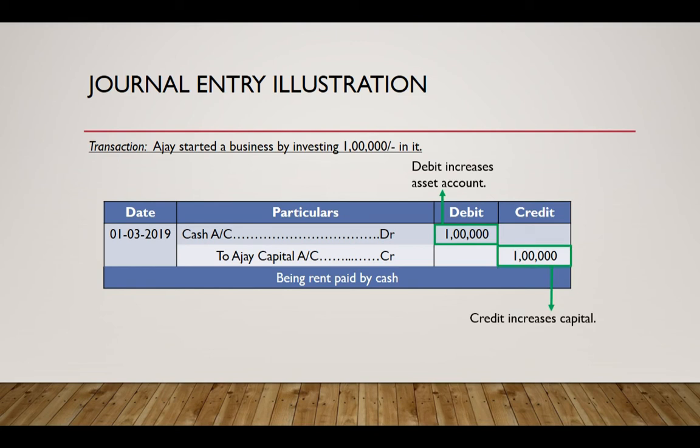Although the cash belongs to the owner, we still say that there is an increase in cash to the business, because from the business perspective we can say that the business now has rupees 1 lakh with it, which it can utilize. And in order to denote who invested the money and the increase in capital, we credit the capital account by the rule that credit increases capital. So that is why we credited the capital account. Now let's proceed to the next entry.